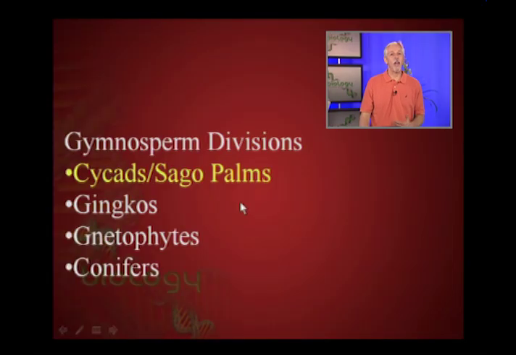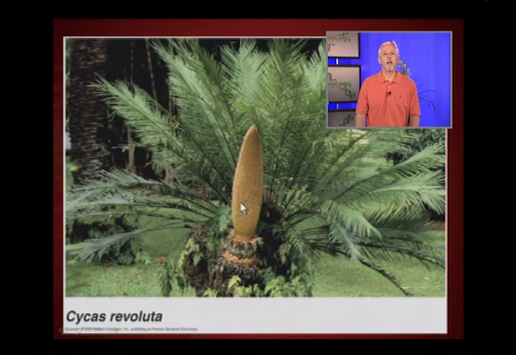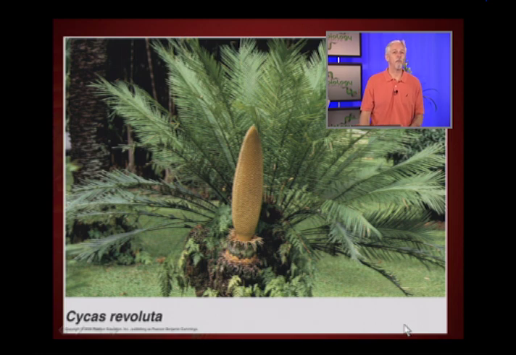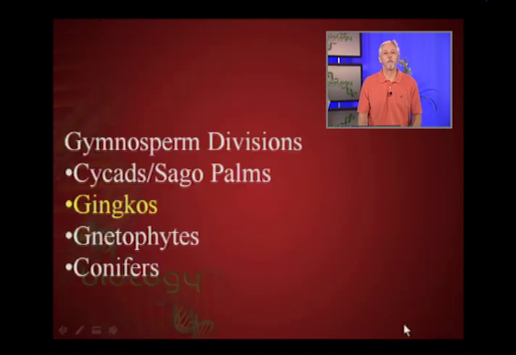So again, looking at the gymnosperm division, some examples of gymnosperms include cycads, also called sagosperms. So this would be division Cycadophyta. And again, the cycads kind of look like palms, but they're not true palms or true palm trees because palms don't produce the cone. But here you can see actually that they are producing a cone. They'll always produce what we call a male cone or staminate cone. They don't always produce a female cone. Sometimes they have naked seeds.